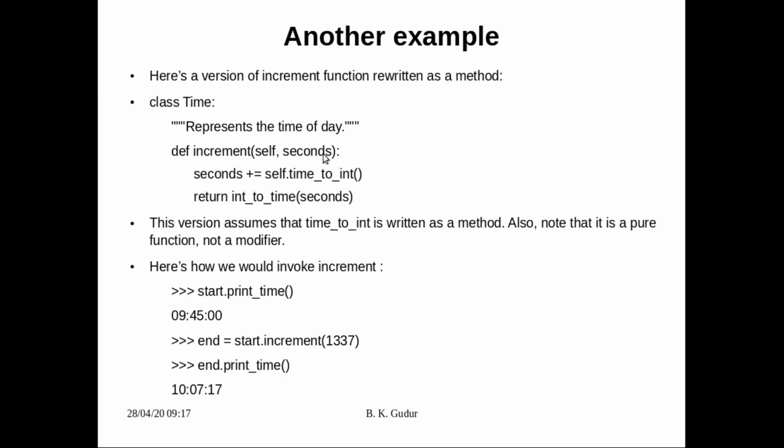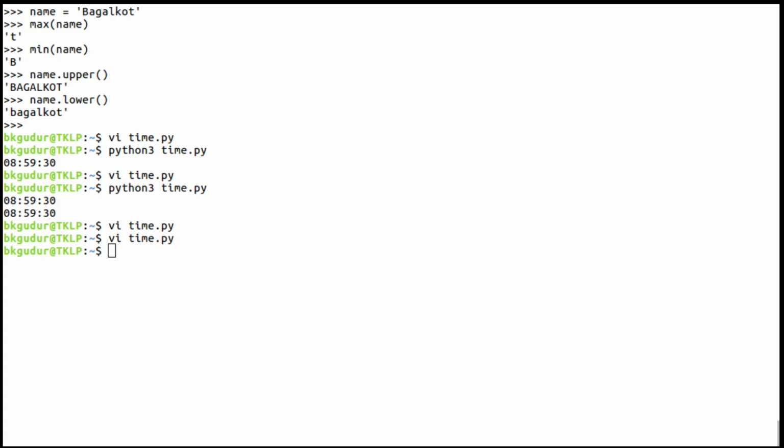Say earlier we have seen this particular increment function.